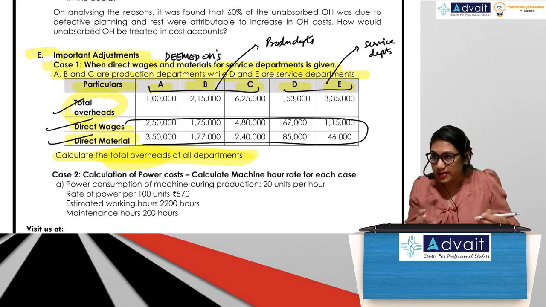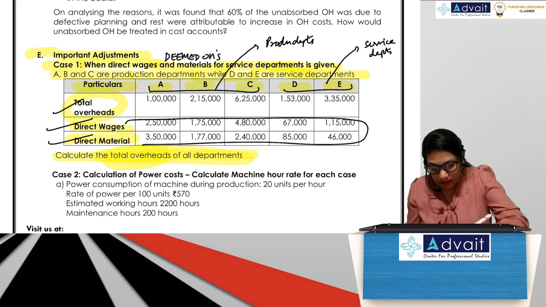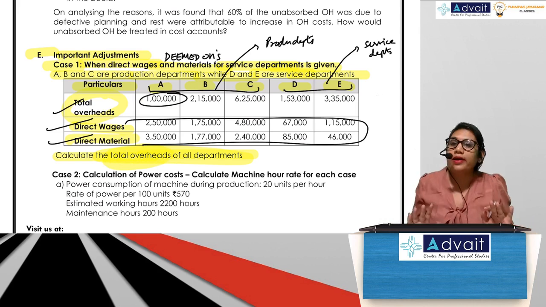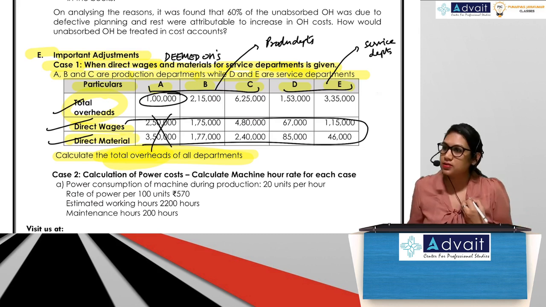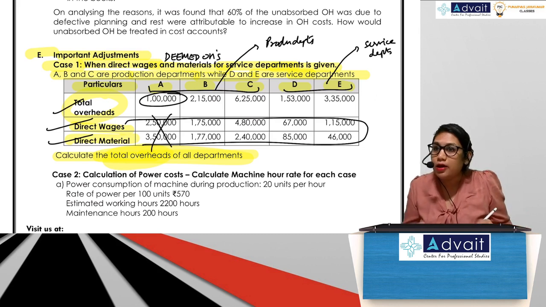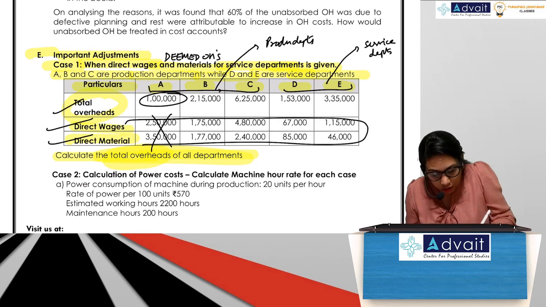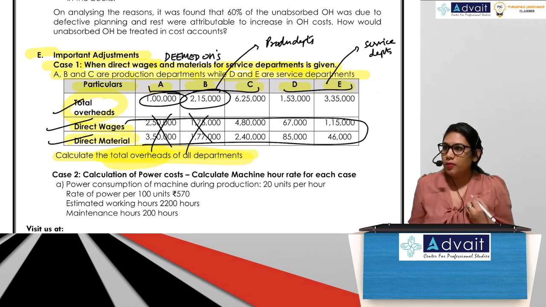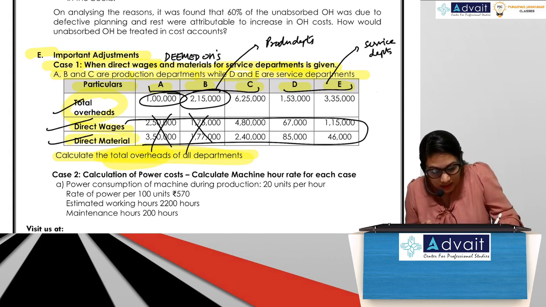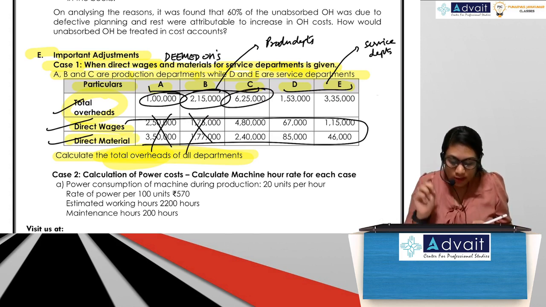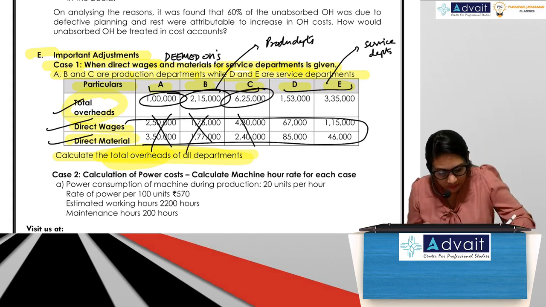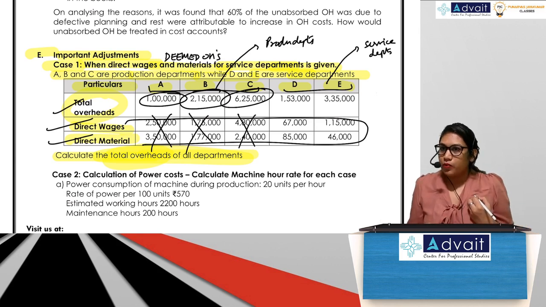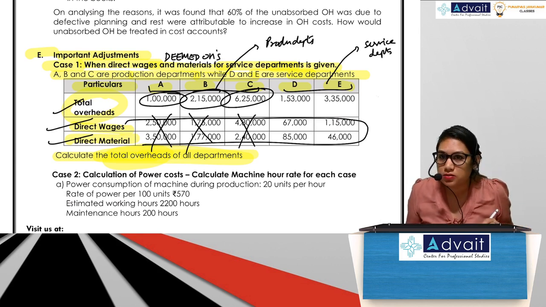So obviously for production department A, total overheads will only be 1 lakh. We will not be adding this. Correct? Similarly, for department B, total overheads will only be 2,15,000. We cannot add this because then it will become total cost. Similarly, for department C, total overheads will only be 6,25,000. We cannot add this.